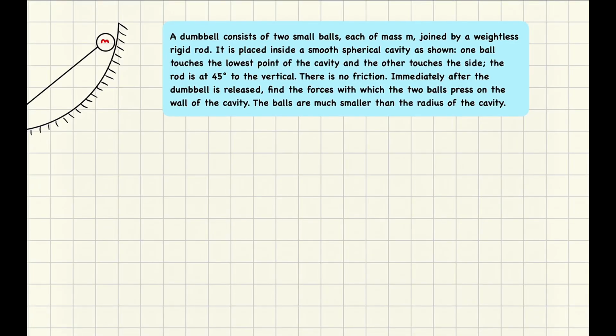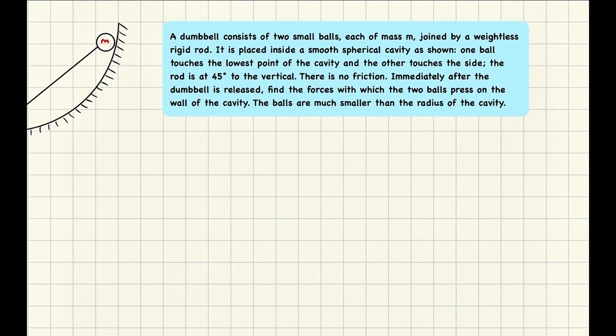Good day, friends. Right now, let's try to solve this problem. A dumbbell consists of two small balls, each of mass m, joined by a weightless rigid rod. It is placed inside a smooth spherical cavity as shown. One ball touches the lowest point of the cavity and the other touches the side. The rod is at 45 degrees to the vertical.